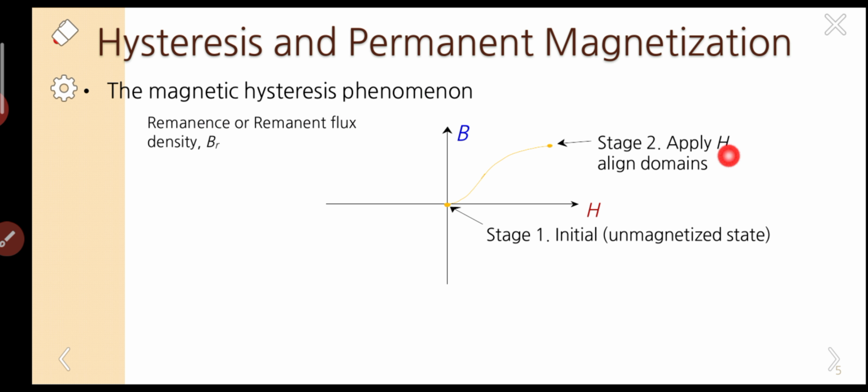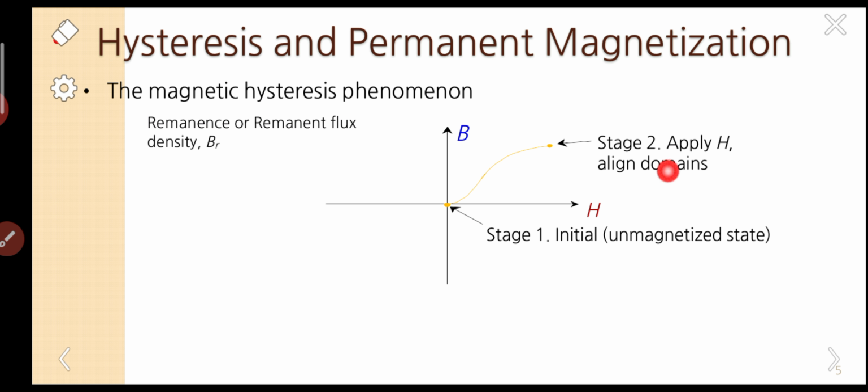This is stage 2. That means on applying H, all the domains are aligned in the same direction, so the specimen gets saturated with the applied field. Simply, in stage 1 there is no applied field at all. If we apply the magnetic field strength, it slowly increases and reaches a saturation level.